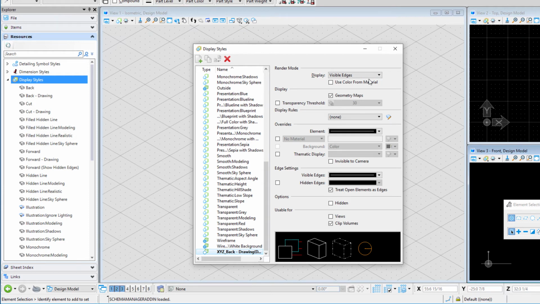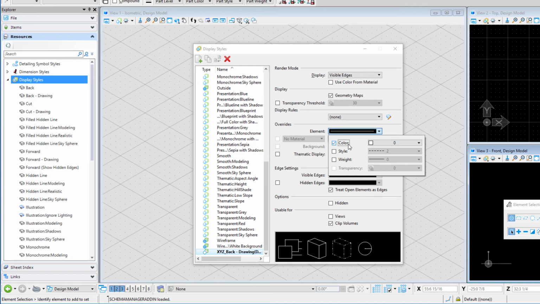Now, if I select that newly created display style, I can change some of the settings here. I'm going to go ahead and leave the display as visible edges. That's typical for drawings. What I want to change here are the overrides. So currently there are no overrides, which means that the settings on the family and part will determine the resymbolization of elements on the drawing. But I could override that.